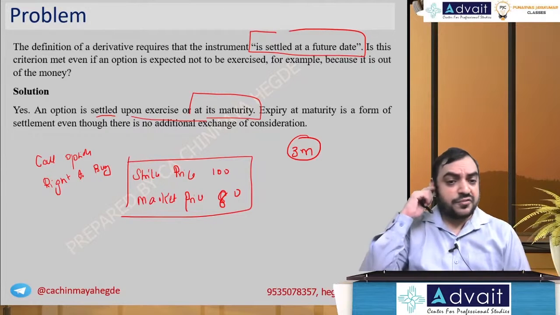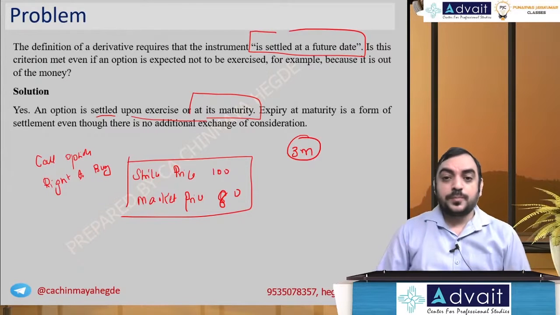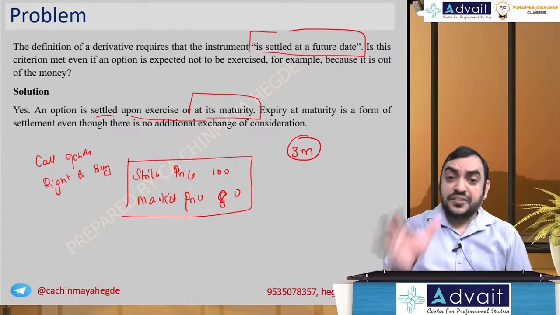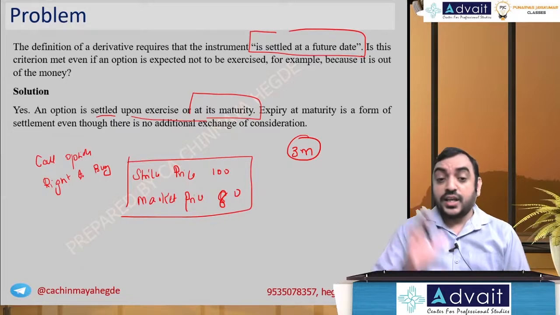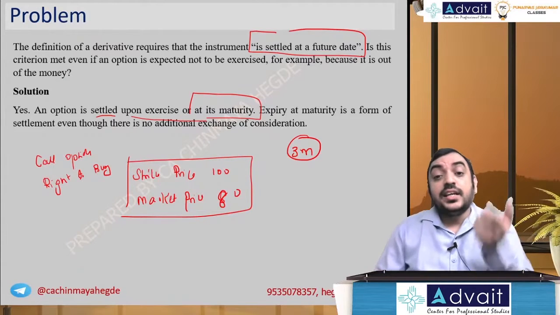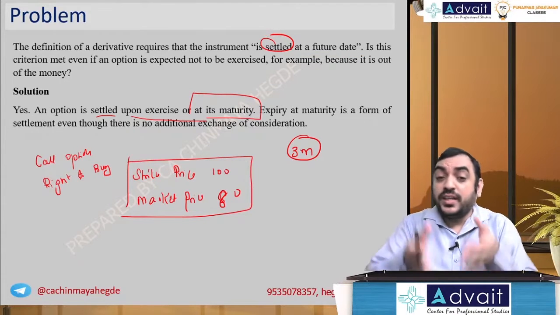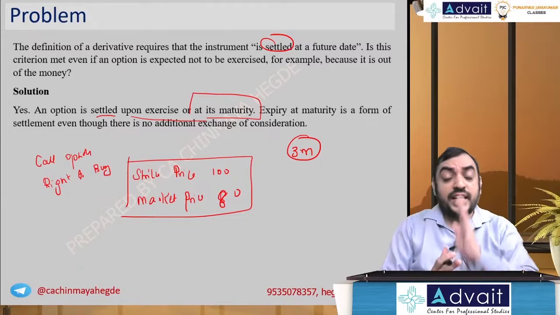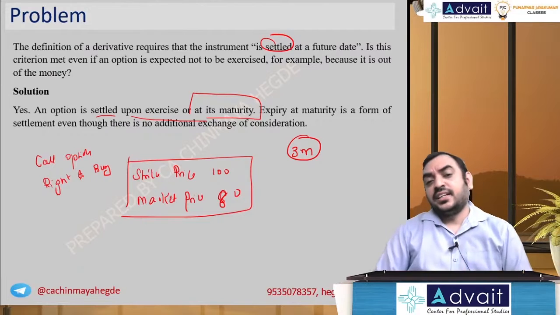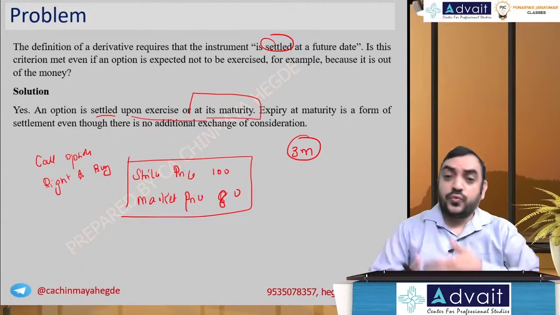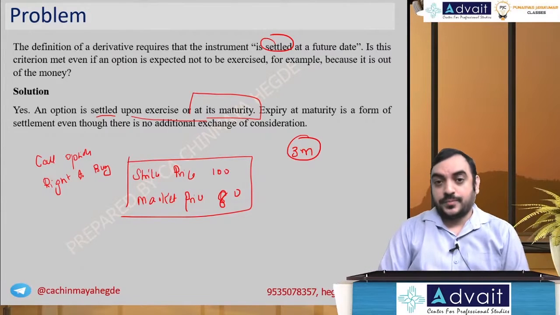Expiry at maturity is a form of settlement even though there is no exchange or consideration, which means after 3 months, if the market price remains to be 80, that means you say option lapse. And the fact that option is not exercised is also a form of settlement. So settlement does not mean you only exercise. Whether it lapses or you exercise, both situations are part of settled at future date. Settlement means both. Whether you exercise or you do not exercise, ultimately contract gets closed.